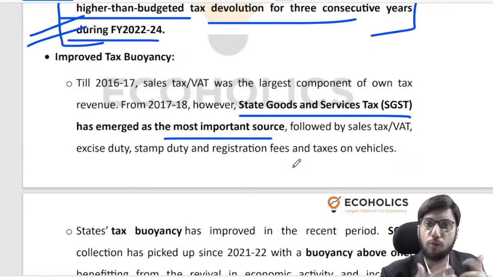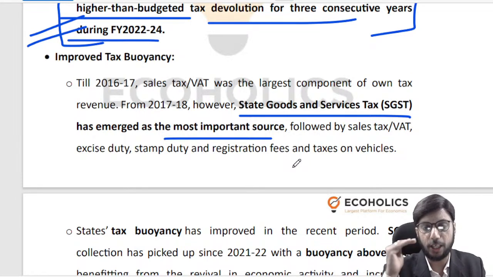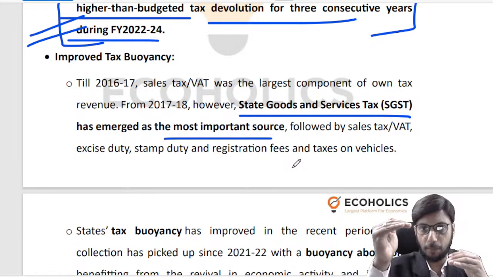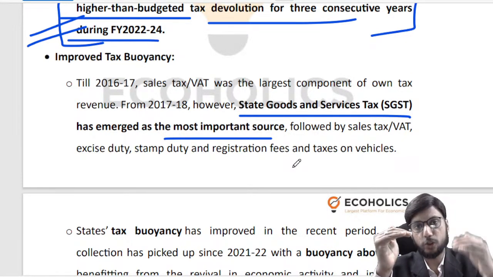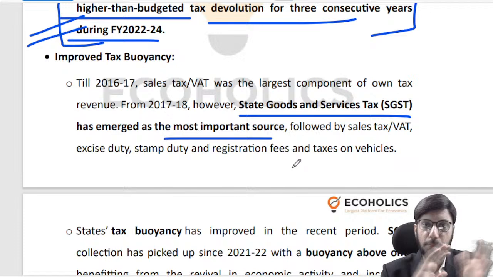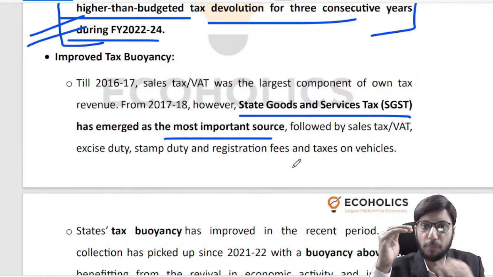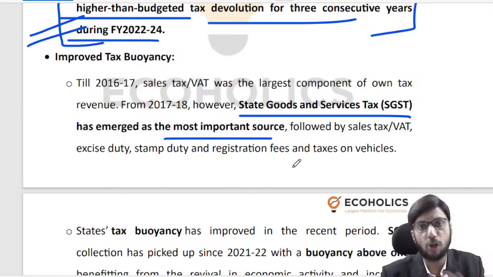What do I mean by improved tax buoyancy? See boss, one level of economic activity should generate an X amount of tax. If that economic activity goes up or increases, your tax revenue should also increase. That is the essential meaning of buoyancy. But if my economic activity is going up and my tax is remaining stubbornly low, that means my tax buoyancy is not good.